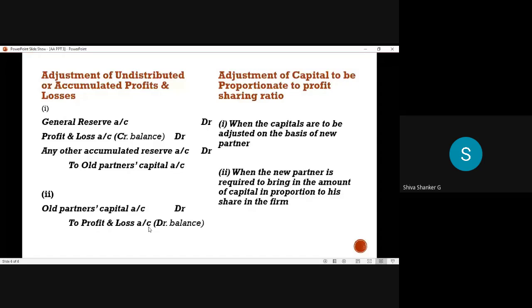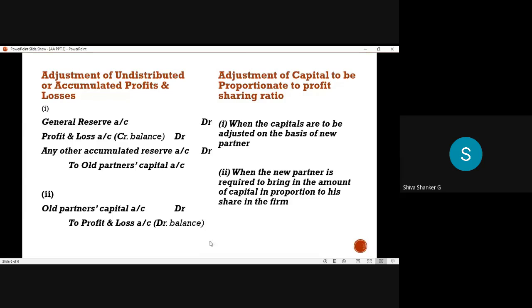So dear students, remember for adjustment of undistributed or accumulated profits and losses, we are using only old ratio and we are distributing to only old partners. Okay? Yes. Clear everyone? Good. Next.